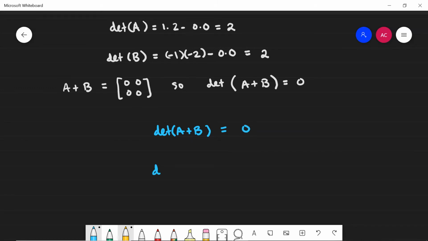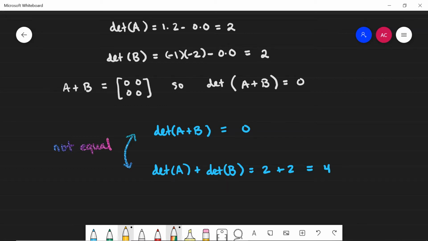However, the determinant of A plus the determinant of B is equal to 2 plus 2 is equal to 4, right? So in general, you see that the determinant is not additive, yeah? So these are not equal.